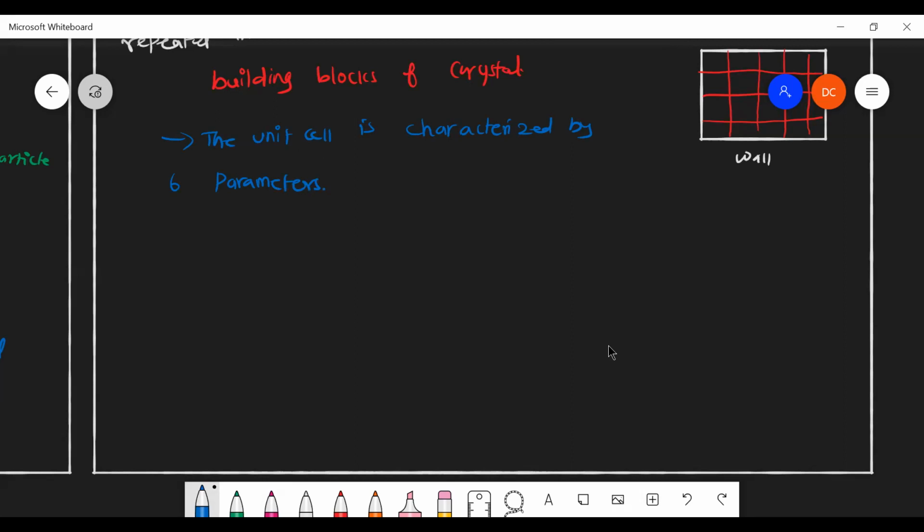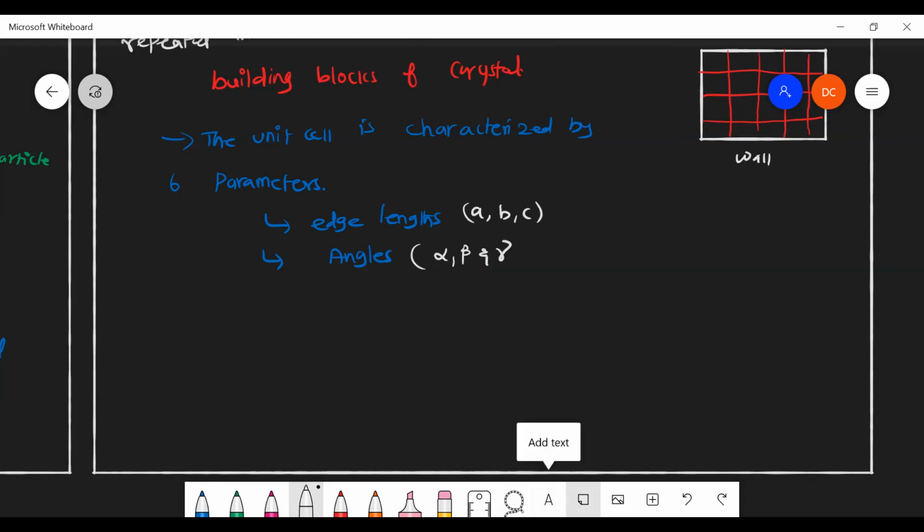What are all the 6 parameters? The first 3 parameters are edge lengths, and the other ones are the angles between them. The edge lengths can be simply called A, B, C. Angles between them are called alpha, beta, and gamma.